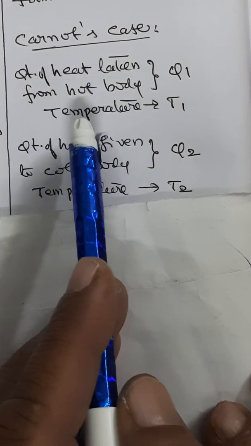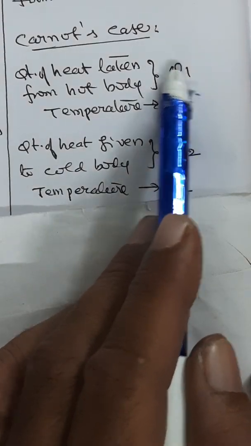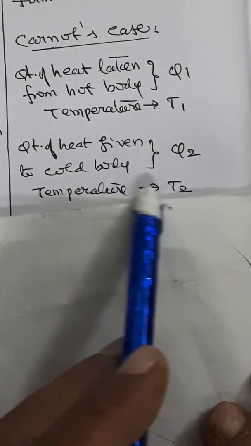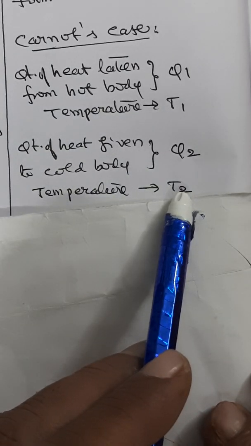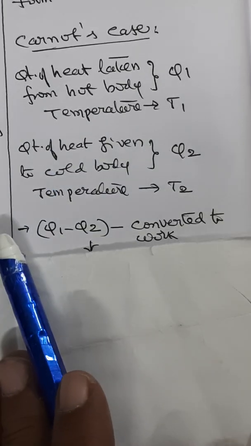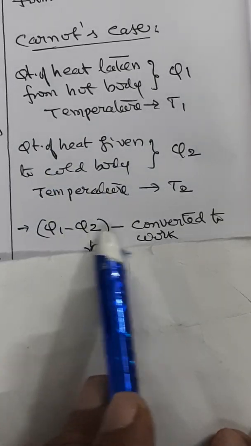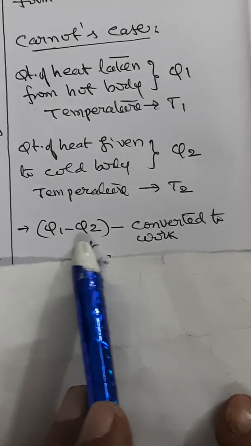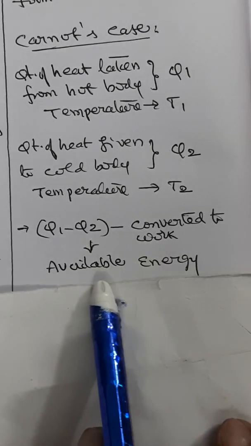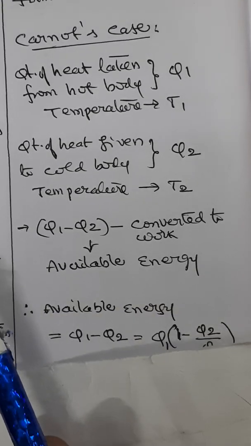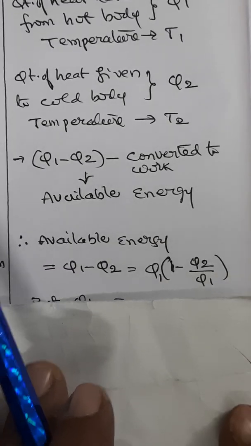Now the difference, Q1 minus Q2, is converted into work, and this is what is called available energy.